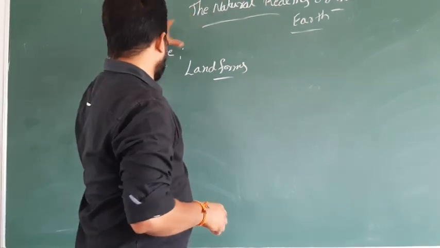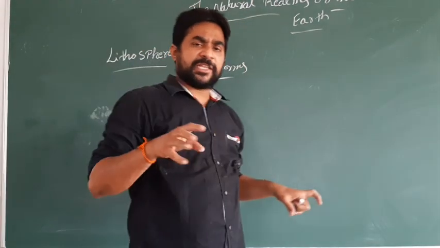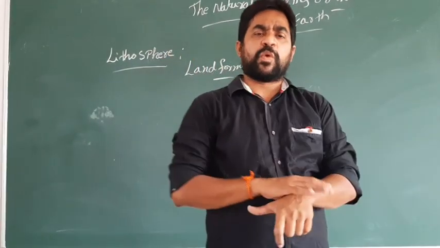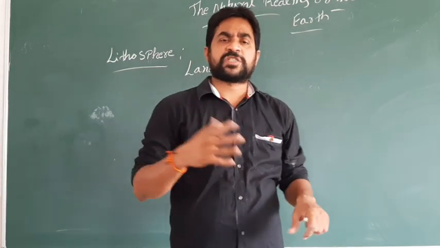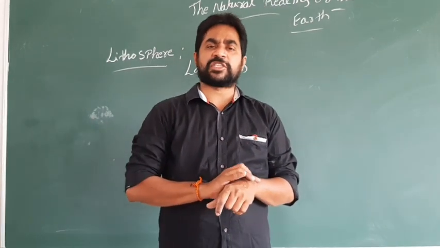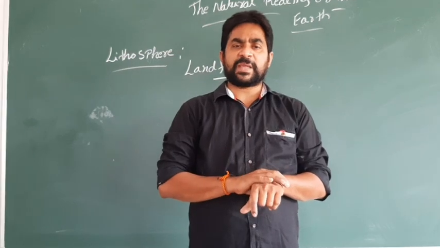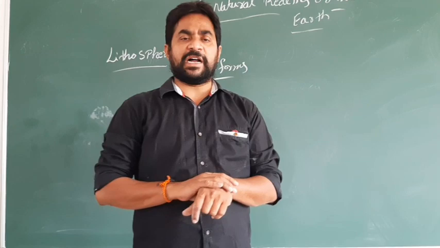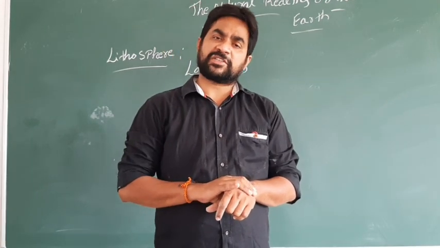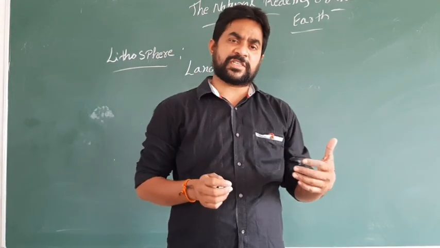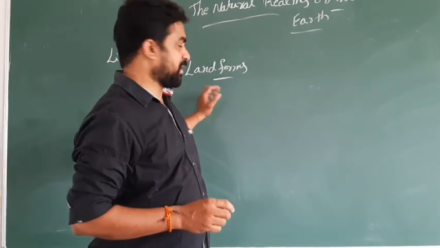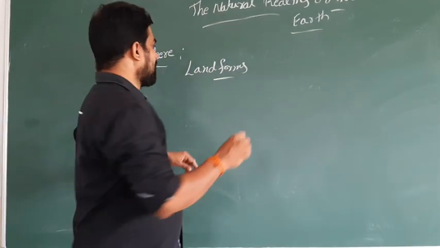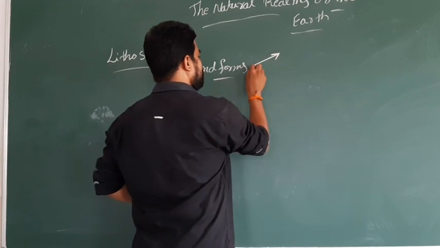But here we know that lithosphere is the process of the rocks and stones which are formed because of the link with the weather, the climate and the rainfall. In every process it was converting into the lithosphere. So we have three types of landforms.